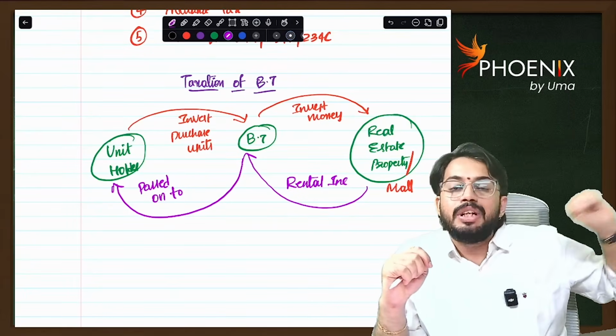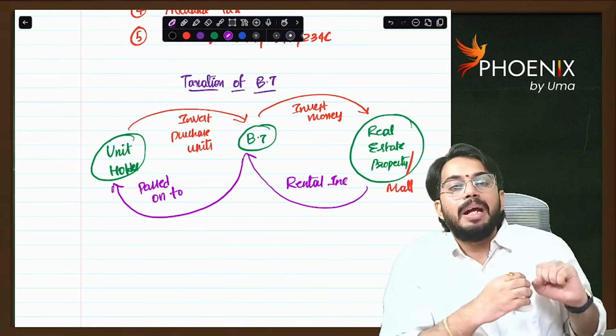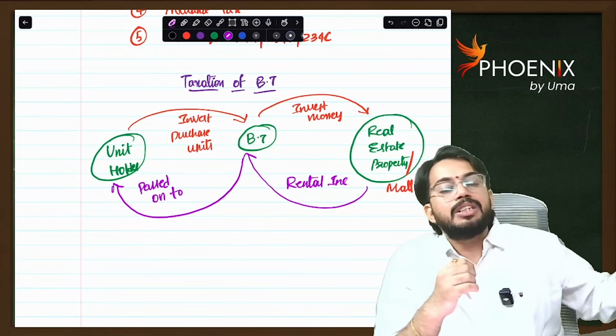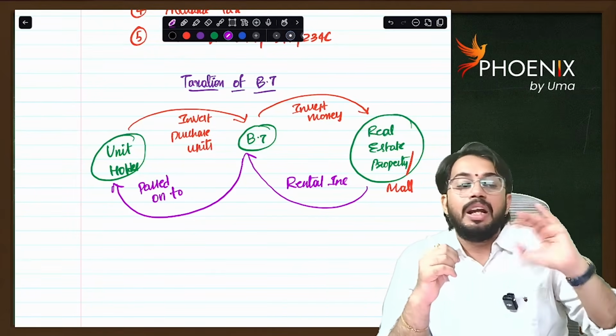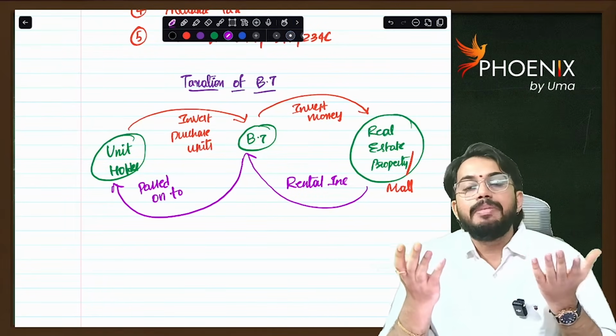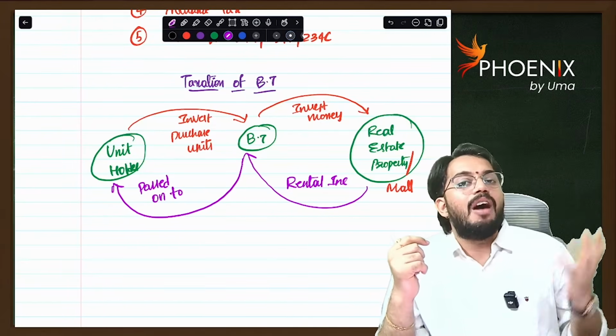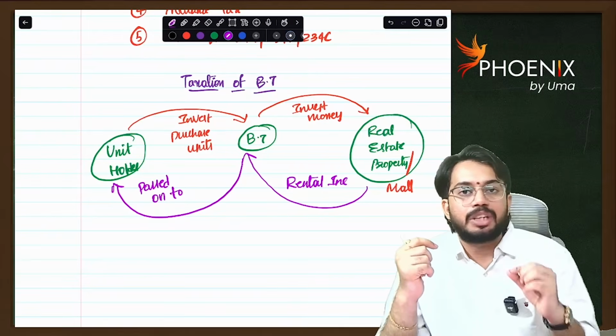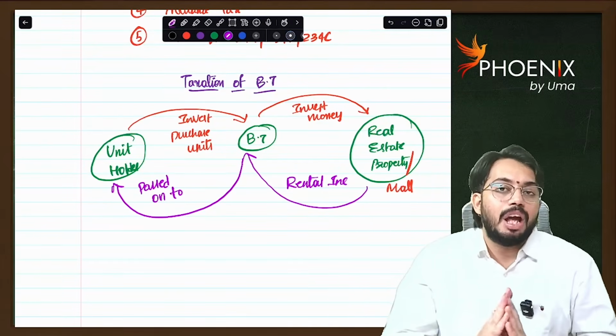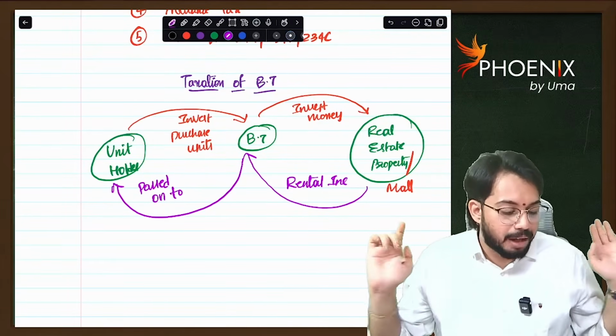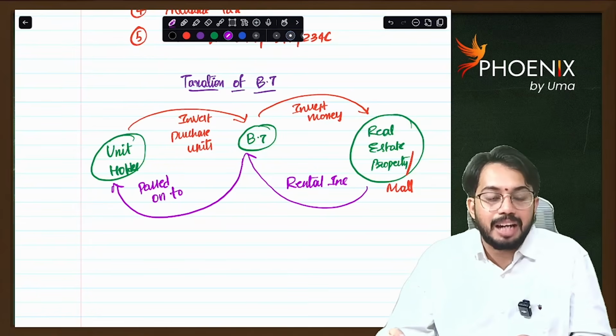I will purchase units of DLF business trust. So my money will go to business trust. Business trust will invest in that mall, real estate property. From that property, business trust will receive the rental income. Whatever rental income is received by business trust will be passed on to the unit holder. This is the concept of business trust. Are you able to understand?